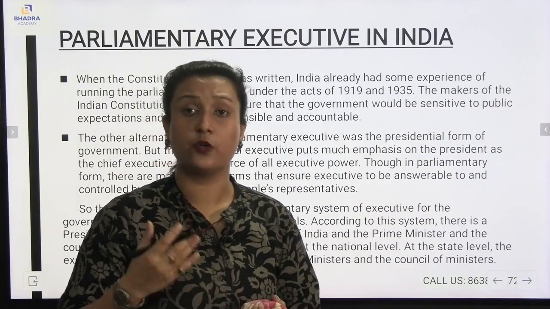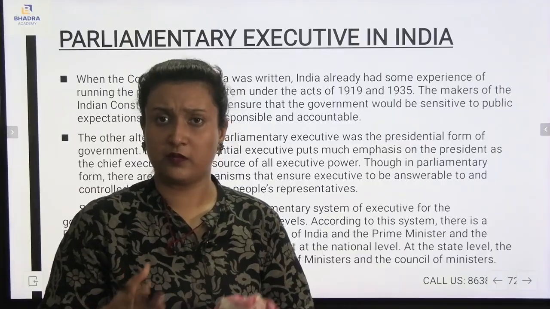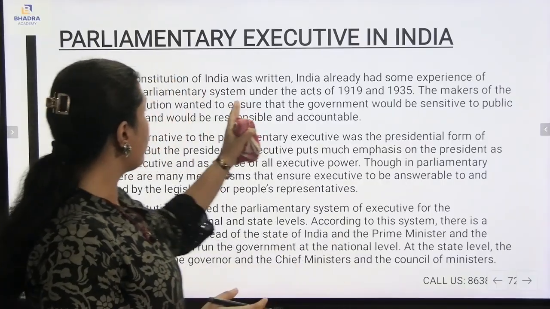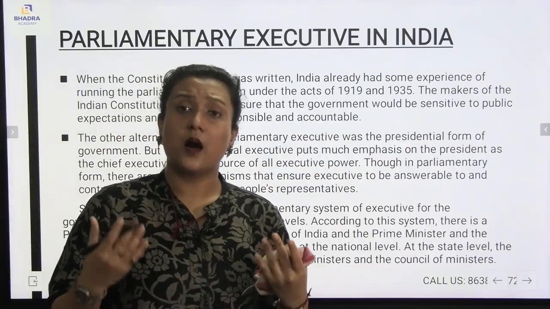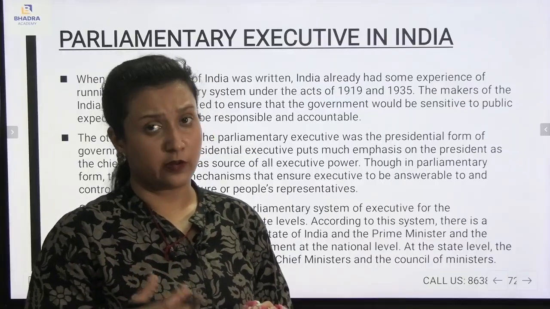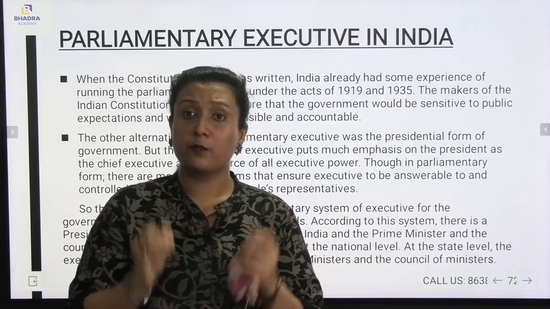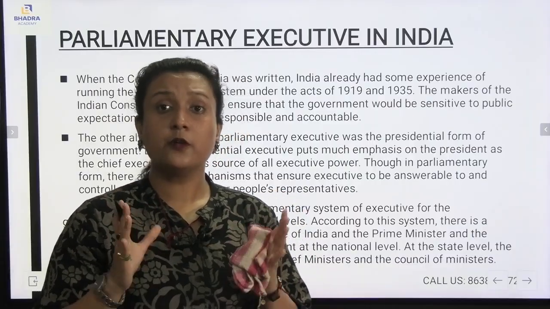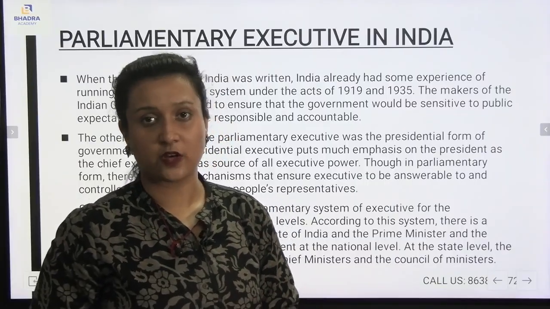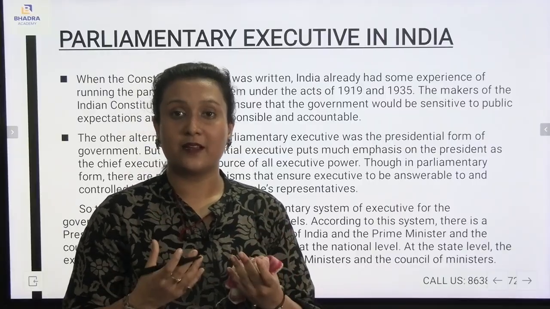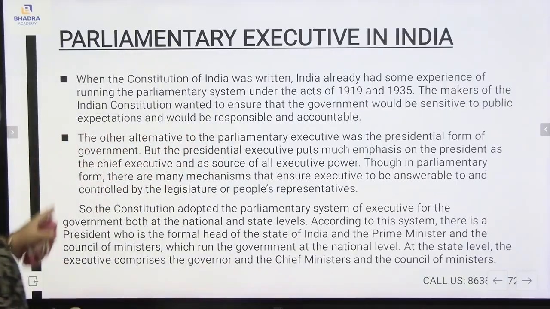Now, when the Constitution of India was coming into existence, India was already very experienced regarding the parliamentary system. The Acts of 1919 and 1935 had made the political parties very experienced regarding the Constitution of India, first of all. And second, the political parties said that the government of India must be accountable and responsible to each and every citizen, which means they wanted to make the country a very powerful democratic country. And our India is in a parliamentary system.